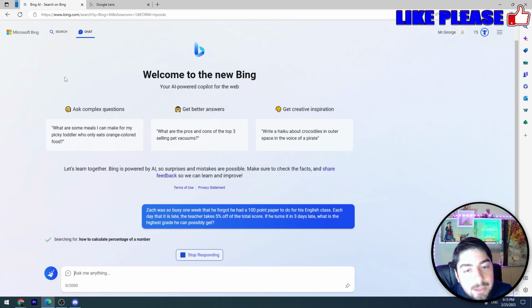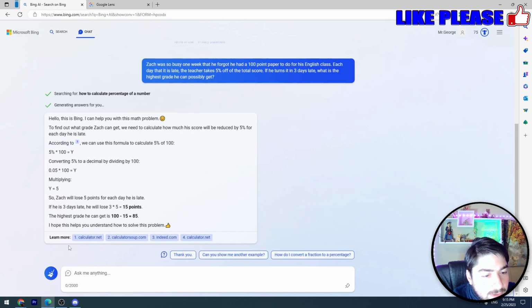Bing AI tool will solve this problem for us, and it gave us answer. It also includes how it went to this answer. Here are some formulas. Let's read the math problem. Zach was so busy one week that he forgot he had a 100-point paper to do for his English class. Each day that is late, the teacher takes 5% of the total score. If he turns it in 3 days late, what is the highest grade he can possibly get? And as you can see, if he is 3 days late, he will lose 15 points, and the highest grade he can get is 85 points.